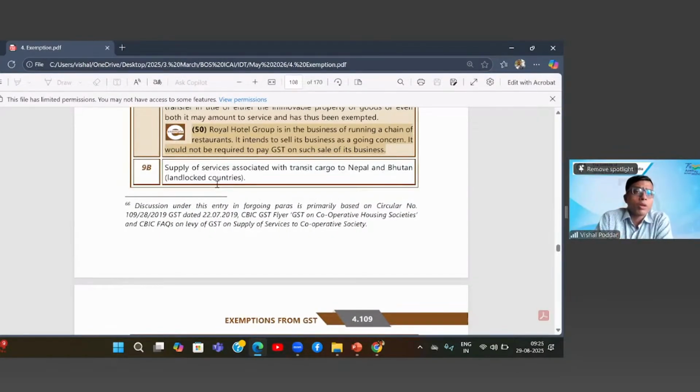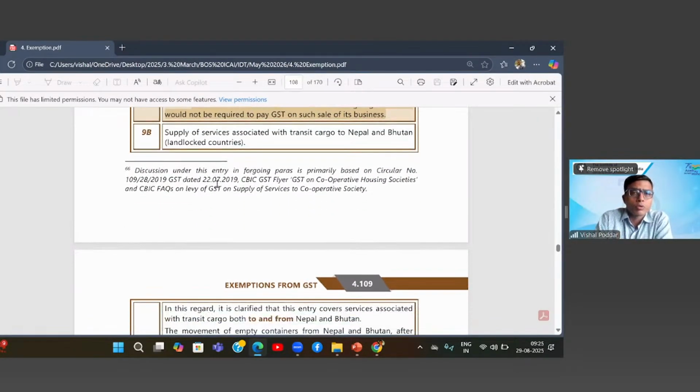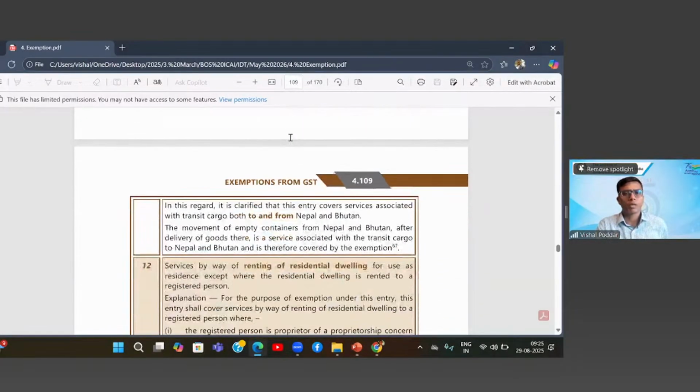Then there are some other smaller entries. Let us go through them. Swaminathan, please read from 9B. Yes, sir. Supply of services associated with the transit cargo to Nepal and Bhutan. So this is your GTA service, where the service is associated with transporting the cargo to Nepal and Bhutan, which are landlocked countries.